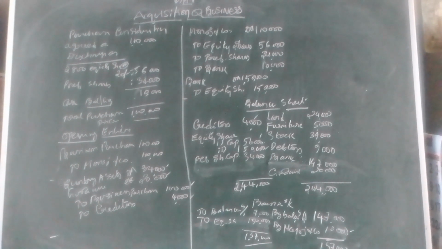Then the third entry is the payment entry: how the purchase consideration of 1 lakh rupees is paid off. In this question we are clearly given the modes of payment: equity shares for 56,000, preference shares 34,000, and the balance amount of 10,000 paid off. So now we enter these three items in the payment entry: Manoj and Co. account debit to equity shares, preference shares, and bank.